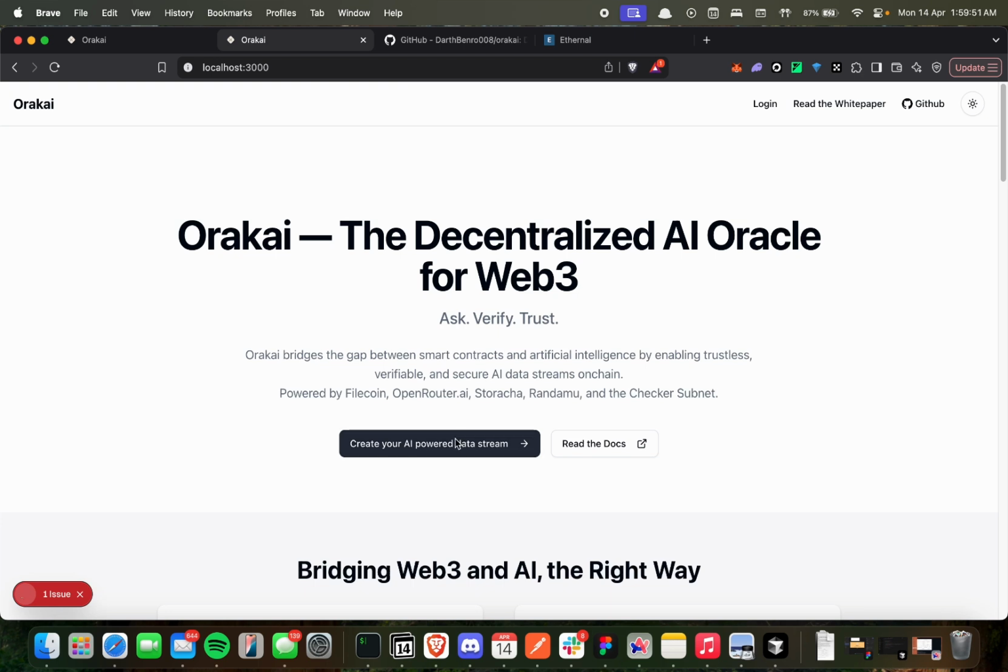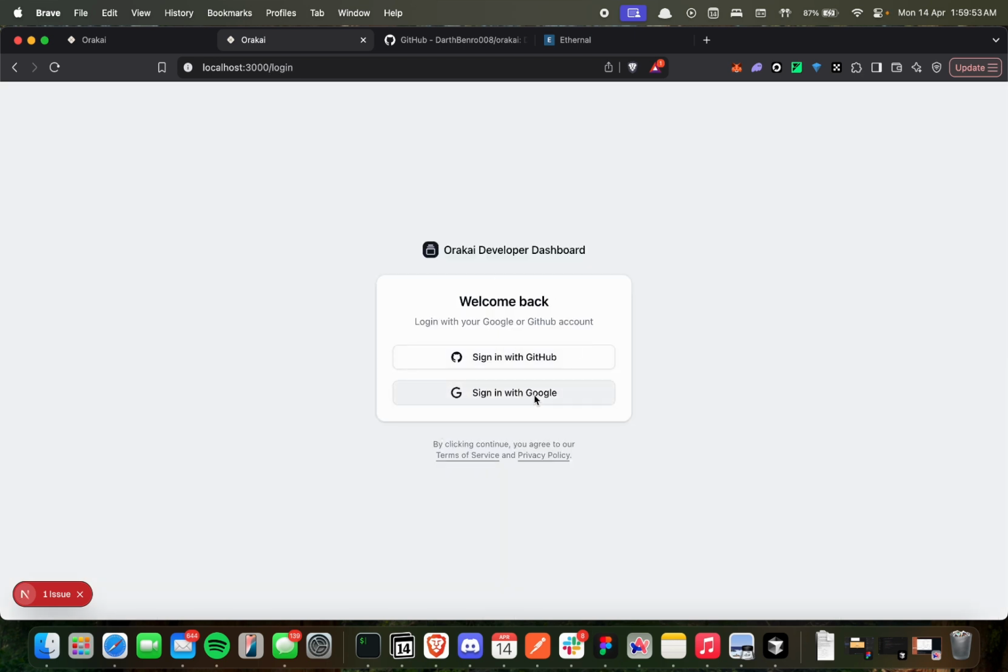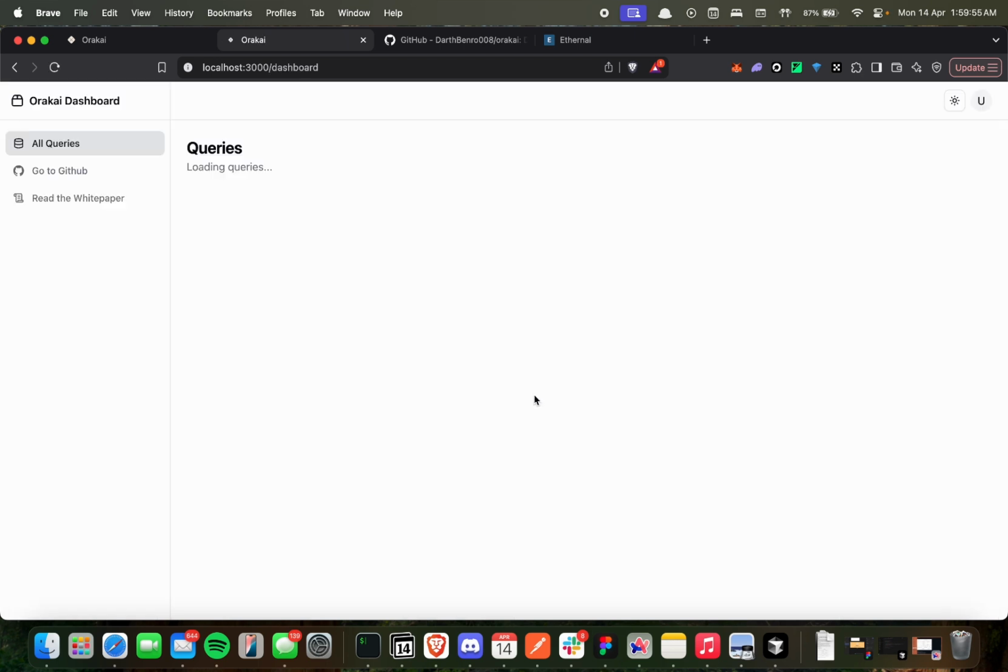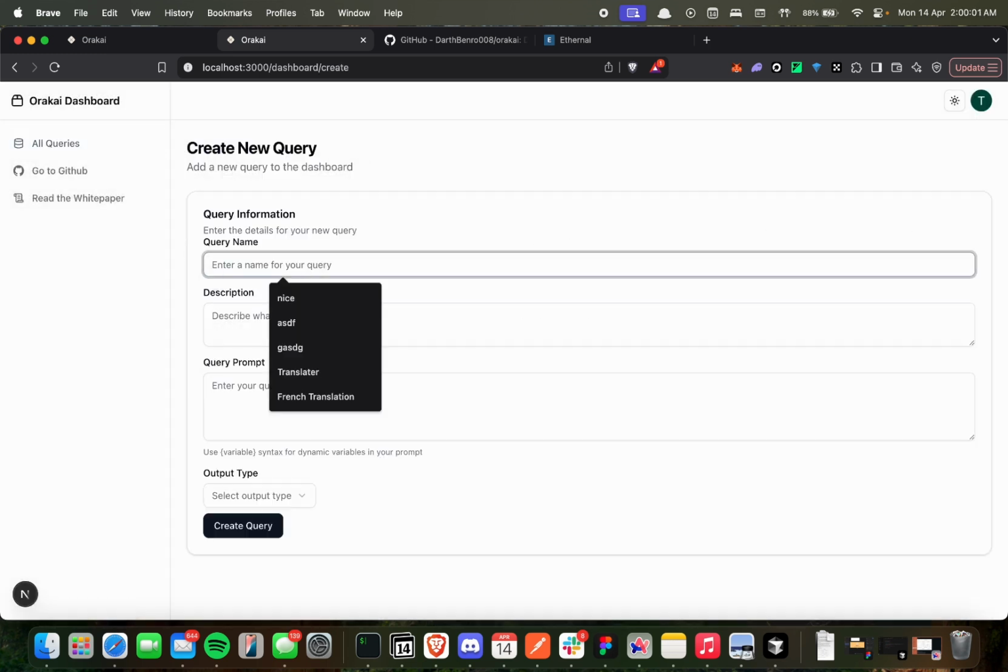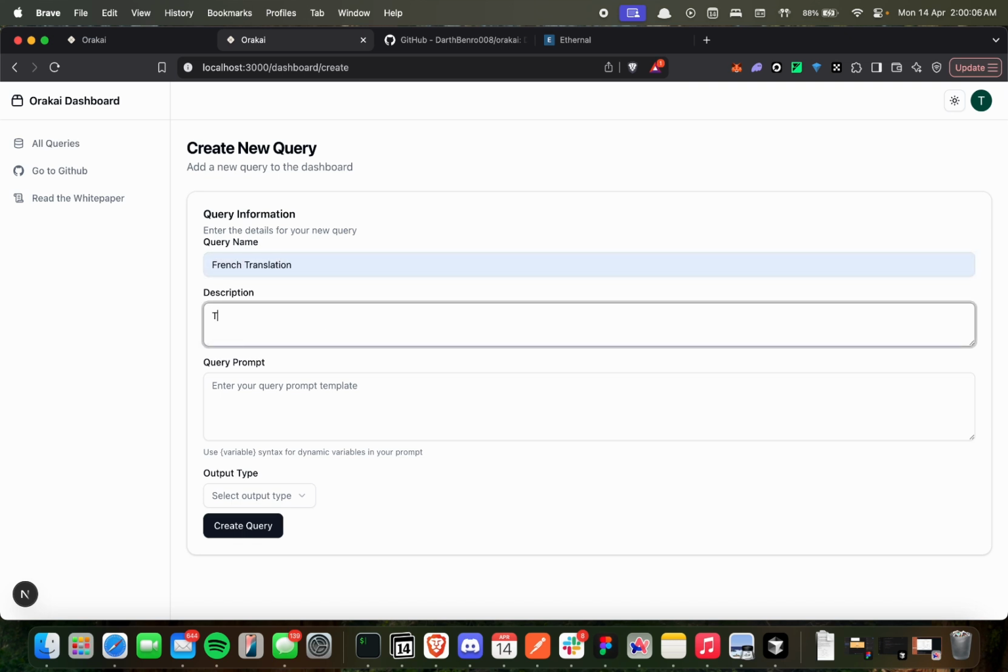So let's quickly log in. Once we log in, we can sign in with Google or GitHub. And once we do, we can see these queries. So I'm just going to recreate this query. So we'll create a new query. Let's call it French translation. And we are going to tell it translate.